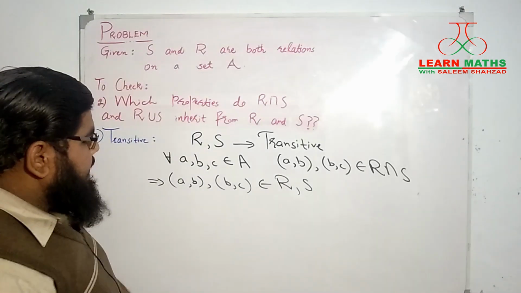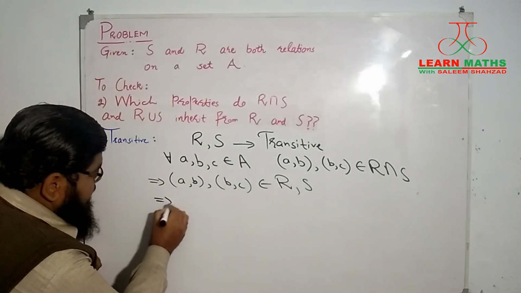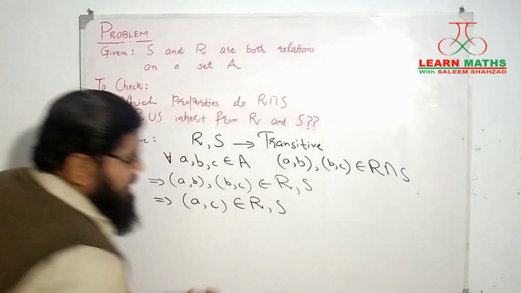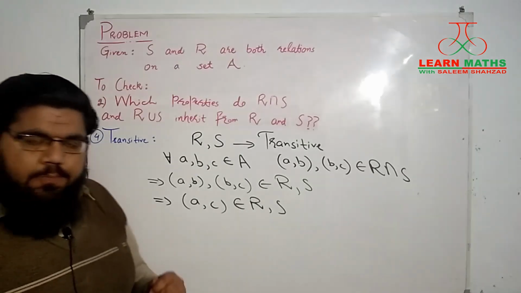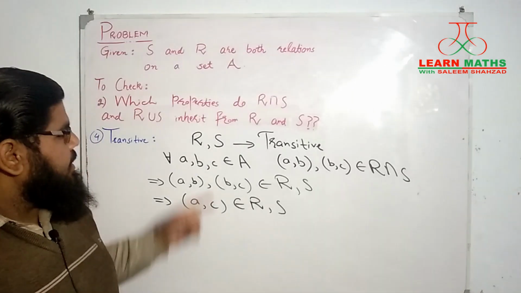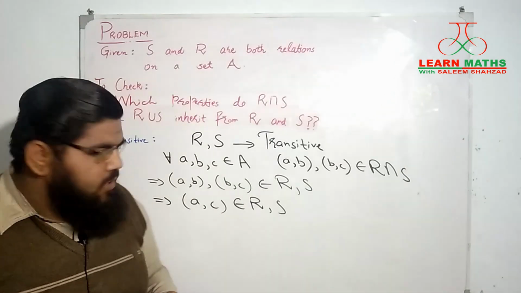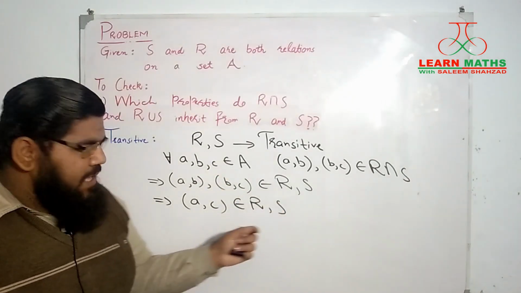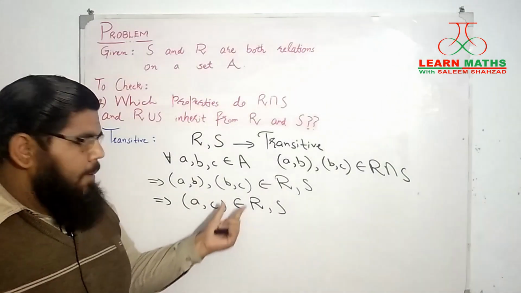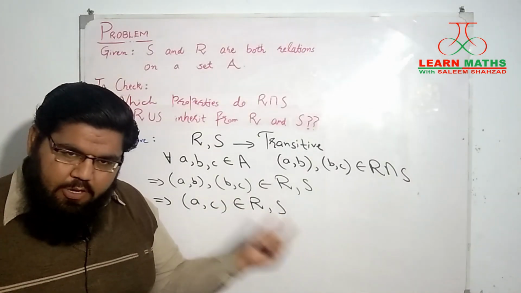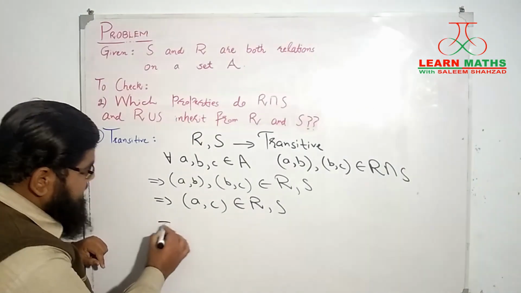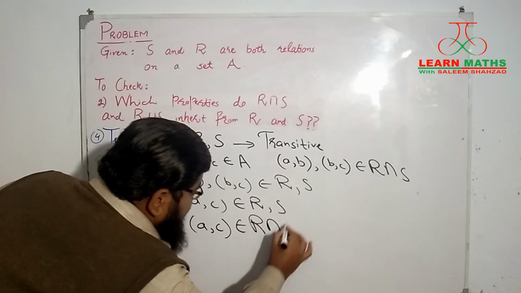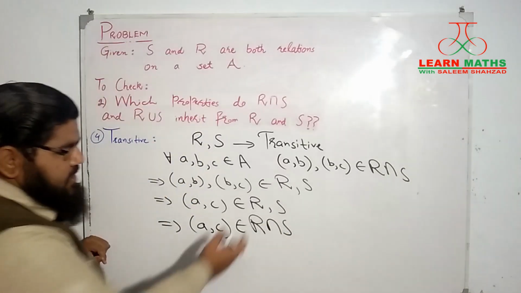From here we can say that the pair AC will belong to R and S as well. How can we say this for sure? Because we have considered R and S to be transitive relations. So if AB and BC belong to R and S, then AC will also be a part of both R and S. Then this AC pair will be a part of R intersection S as well, being the intersection of these two relations.